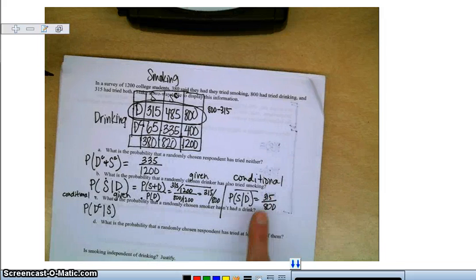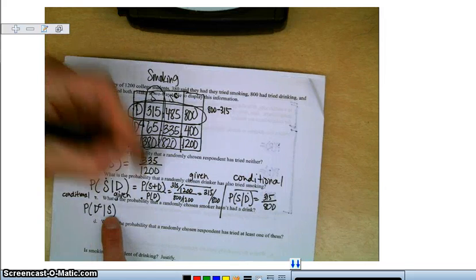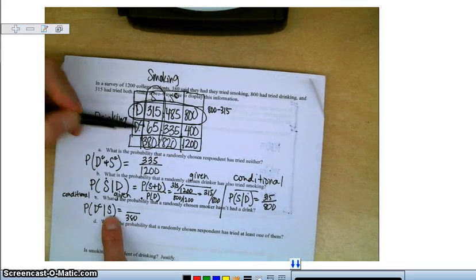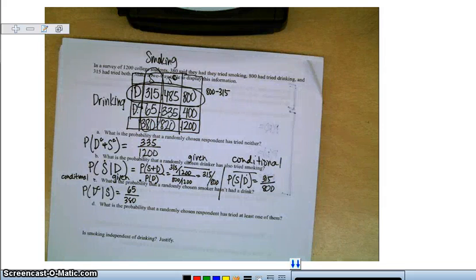So I'm going to use my little technique from over here. I'm going to say, well, I know they have tried smoking. So that narrows me down to just the people who have smoked. So that's out of 380. Of those, the people that have not tried drinking are 65. And we're done. The formula would work out the same.